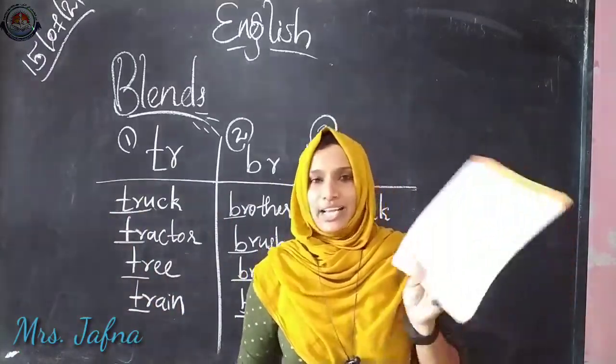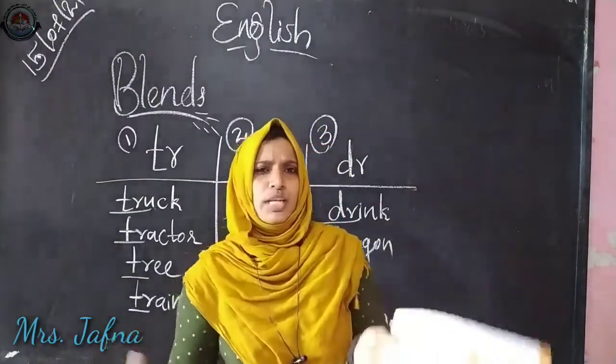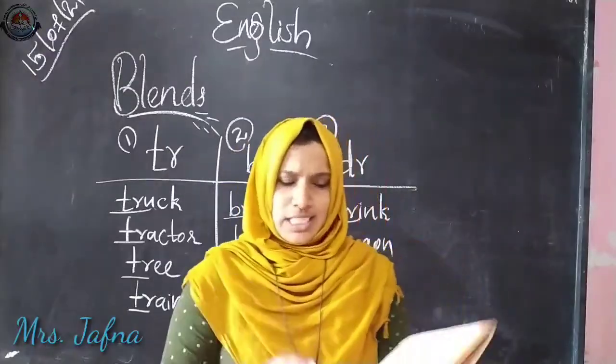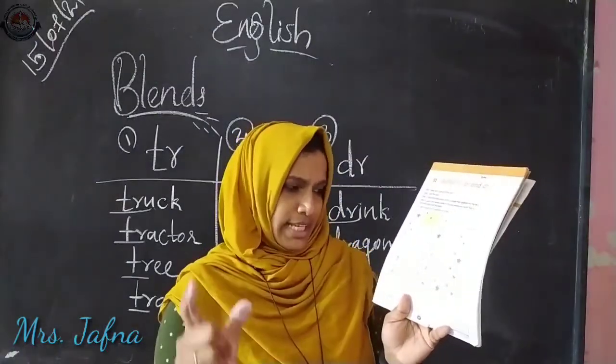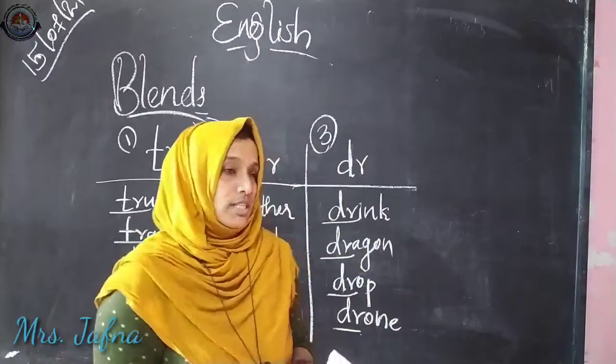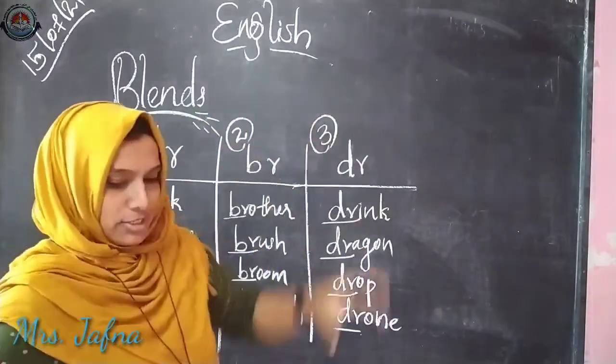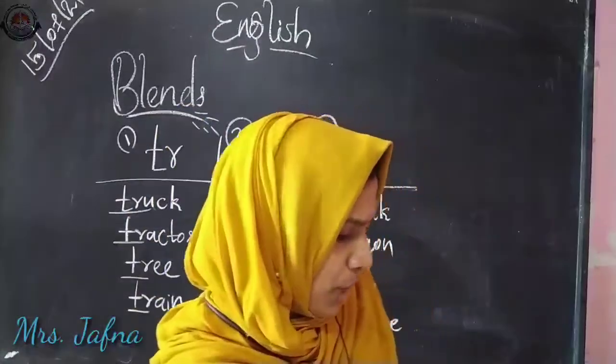Okay, so here actually it is about a game. But in this situation we are not able to play this game. So that is why what we have to do is find out the maximum number of words with these three blends: tr, br and dr blends.